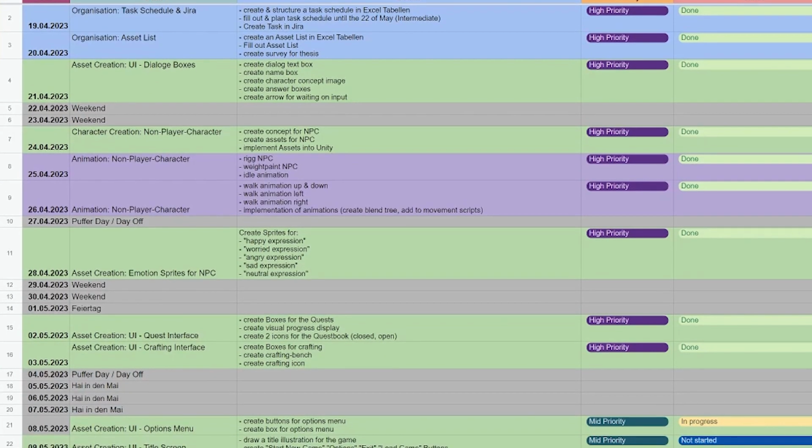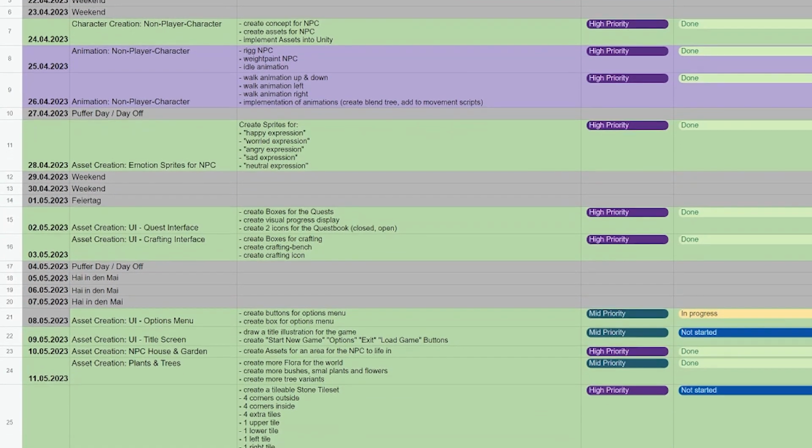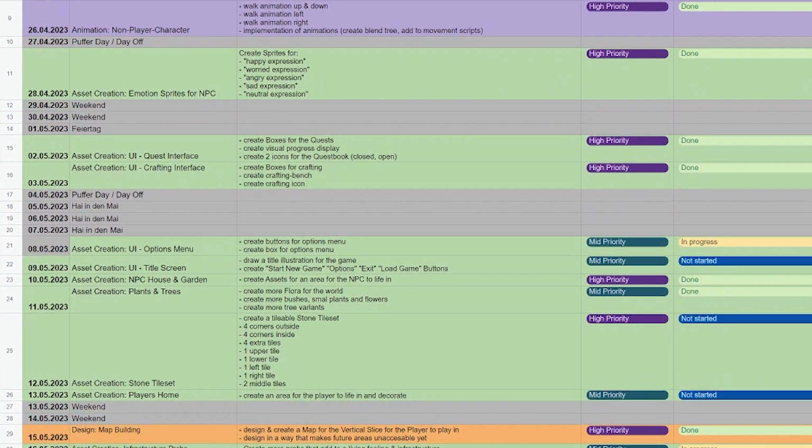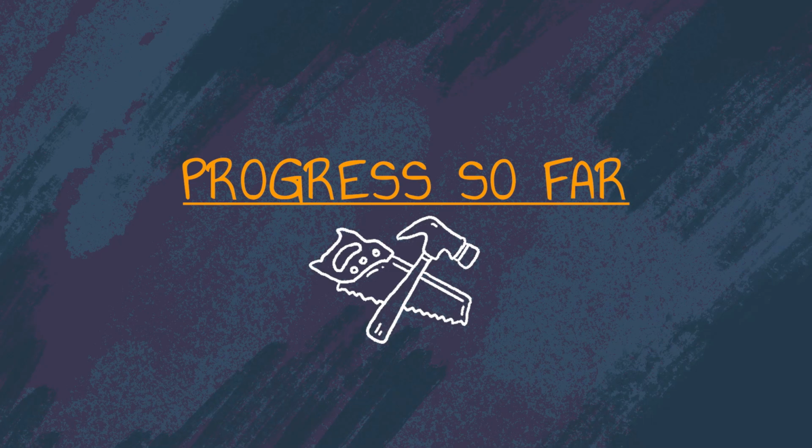I've also created a daily task schedule for myself where I could see every day what my planned tasks are and what needs to be done. This helped a lot avoiding situations where I'm not sure where to start and what is priority. Here's an insight into how it all came together. Let's start with first things first, the assets.